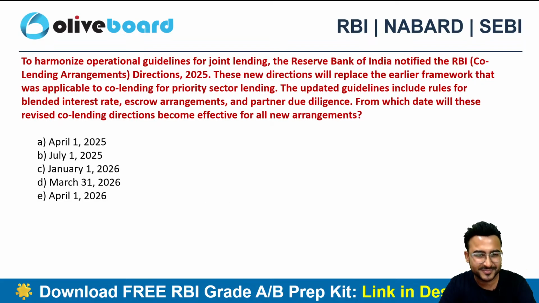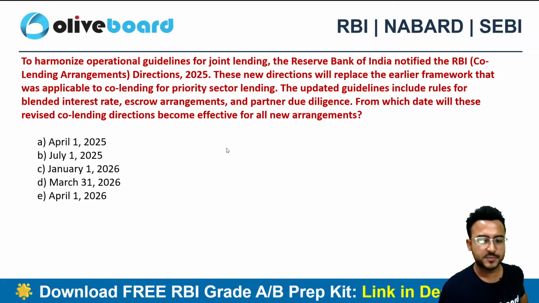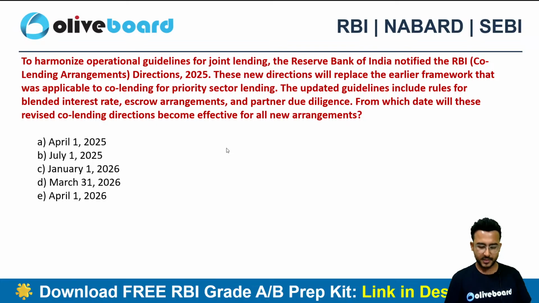Okay. Next question. Can you guys tell me from which date these co-lending directions will be effective? And I'm telling you guys, this co-lending arrangement direction is very, very important. That's why I'm taking both the MCQ as well as a full-fledged rediscussion of this section.